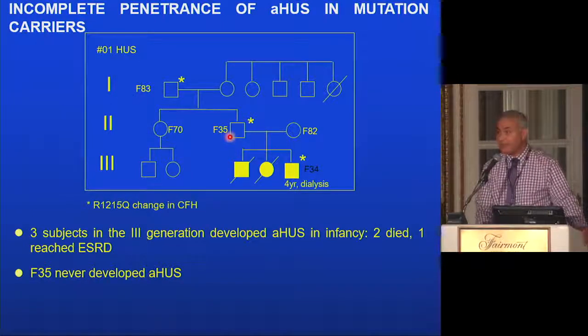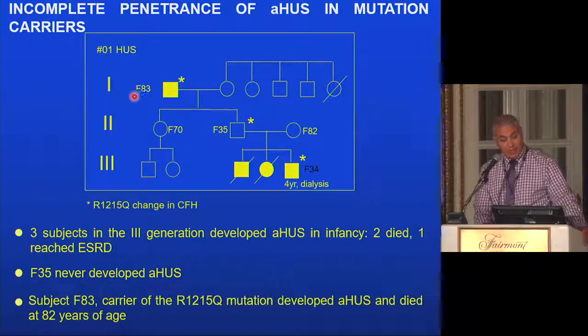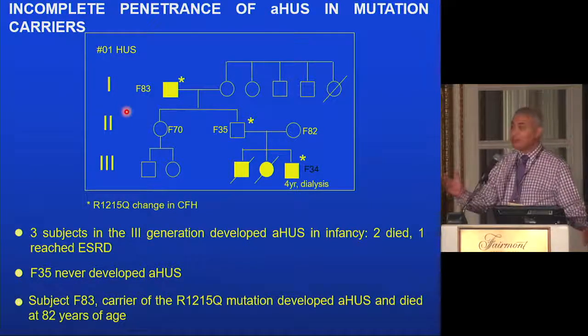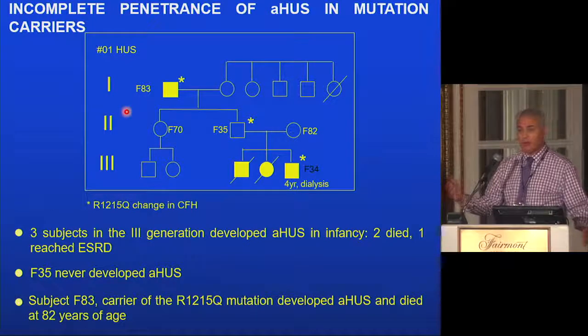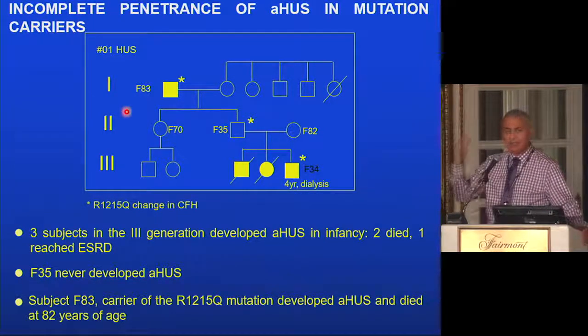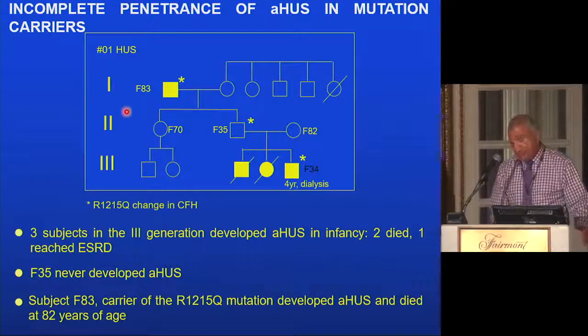Their father carries the same mutation and never manifested the disease, but their grandfather, at age 82, carrying the same mutation, developed atypical HUS and died from it. So you can see the high variability in the expression and the disease manifestation. We don't know why.